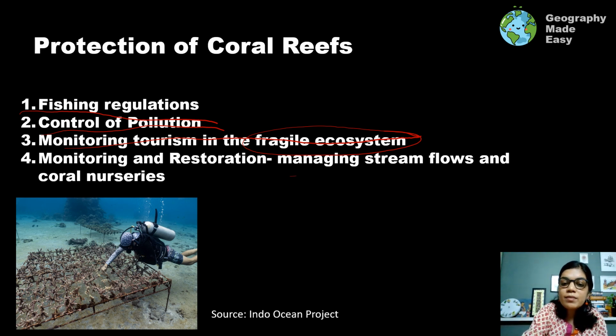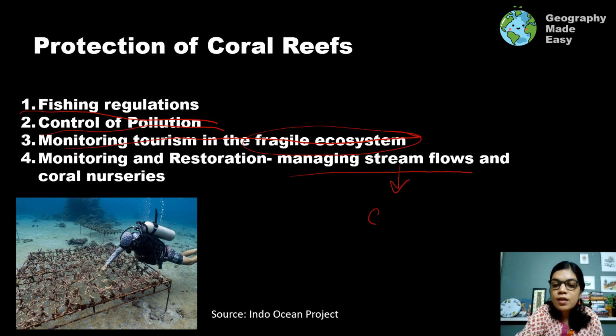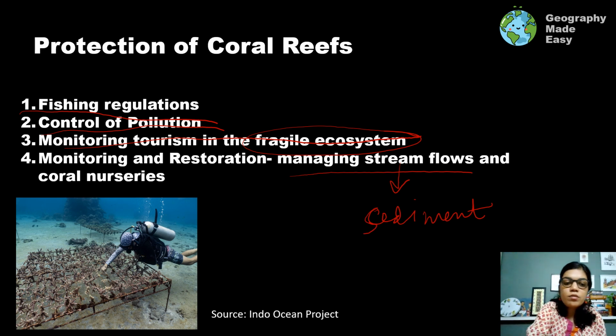So managing stream flow, that is the amount of sediment which is entering the ocean, needs to be monitored. And restoring corals through coral nurseries. This is one photograph of a coral nursery where coral colonies can be built, nurtured in the nurseries and then planted back into the ocean. So this is also something which is being actively done, and we hope that this can mitigate.